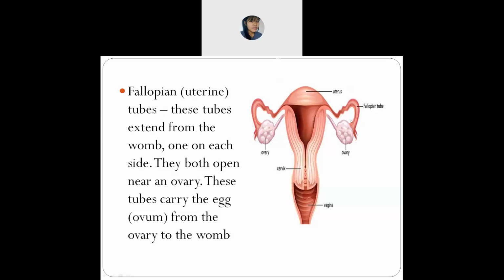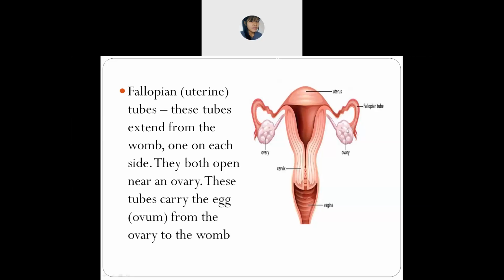Okay, what about this? Is this the fallopian tube? Yes, this is the fallopian tube. The fallopian tubes extend from the uterus. This is the uterus, right? They extend from each side, right and left, and are situated near the ovary, attached to the ovary.